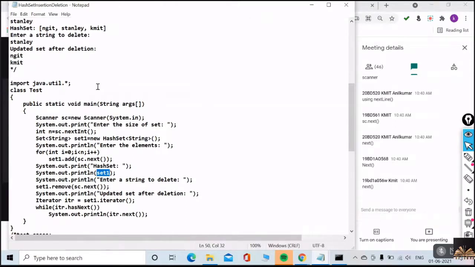If I am printing set1 as it is a string, the toString method is already overridden in the String class, so you need not override toString again here. Previously we have overridden toString because they are our own objects, the subscriber objects. Here they are string objects. Yes or no? This set1 is of what type? I forgot to ask you, what is this?